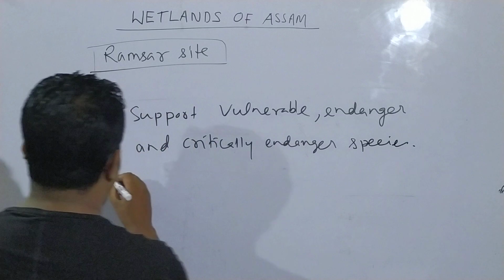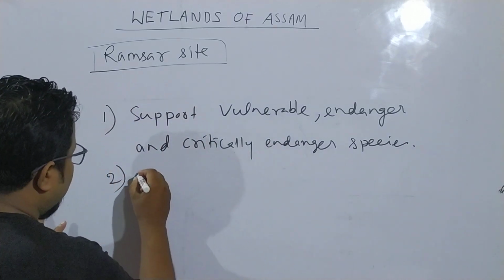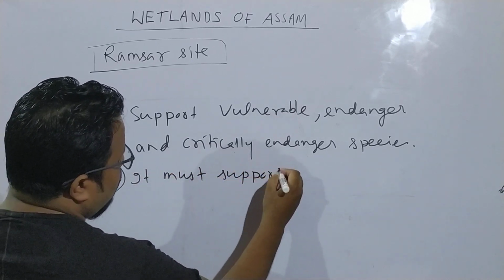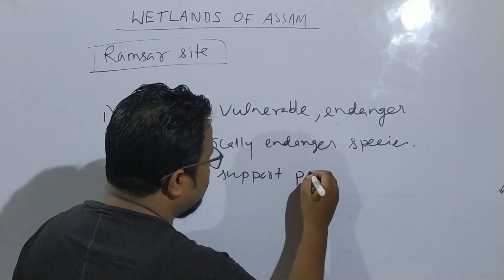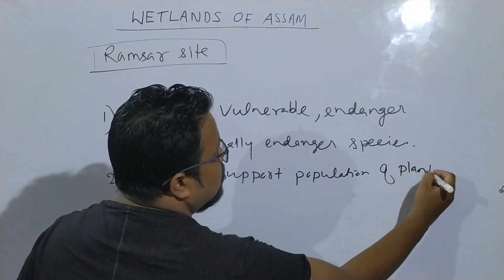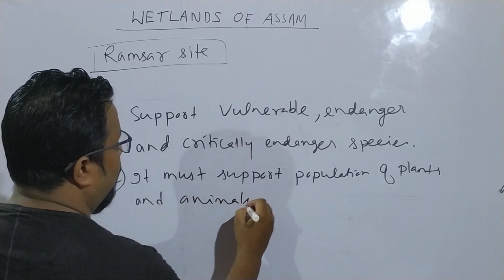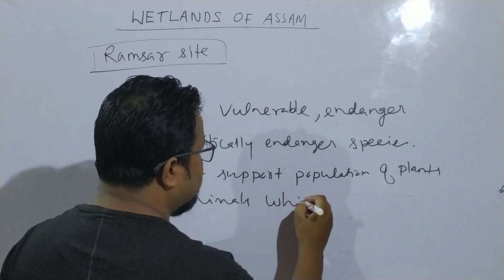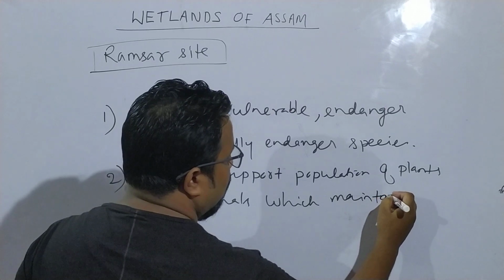Number two, it must support a population of plants and animals which maintains ecological balance.